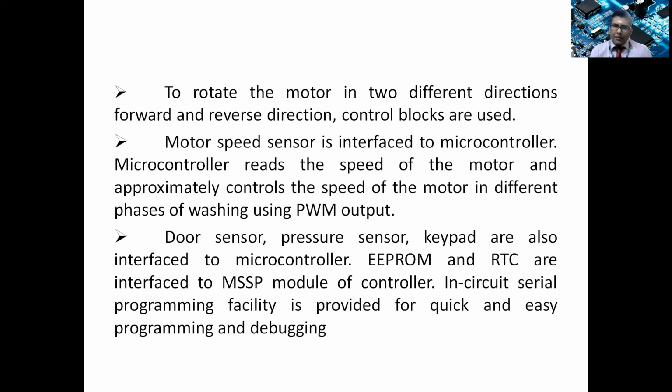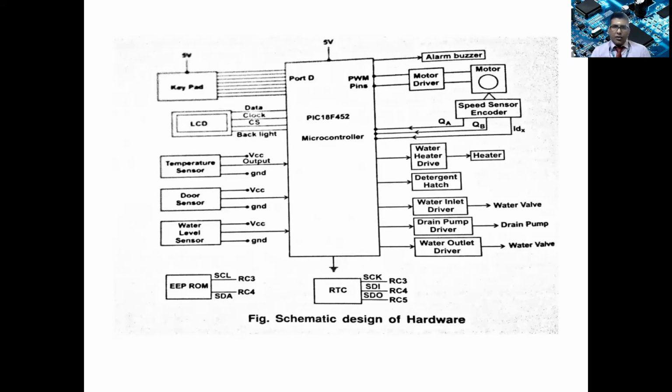The door sensor, pressure sensor, and keypad are also interfaced to the microcontroller, and there will be an EEPROM and a real-time clock interfaced to the module of the controller. An in-circuit serial programming facility is also provided for quick and easy programming and debugging. So you can see the schematic of the washing machine hardware design.